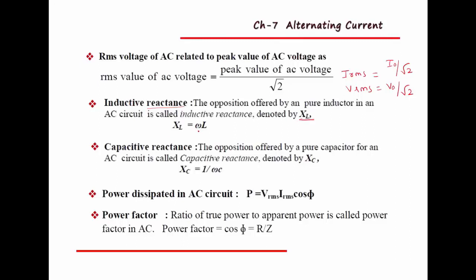So XL equal to omega L, or we can write it as 2 pi f L. Then capacitive reactance means the opposition offered by a pure capacitor to the alternating current, which is denoted by XC. So XC equal to 1 by omega C, or we can write it as 1 by 2 pi f C.